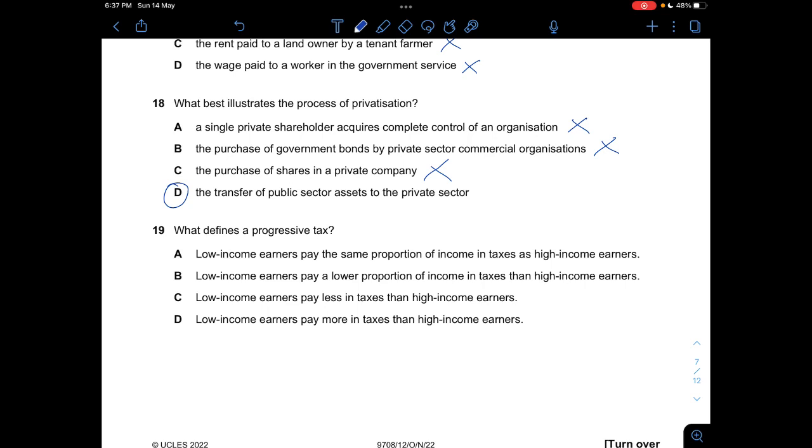So A, it says low income earners pay the same proportion of taxes as high income earners. This is wrong. And then B, low income earners pay a lower proportion of income taxes than the high income earners. This one is correct. And then C, low income earners pay less in tax than high income earners. Not exactly.